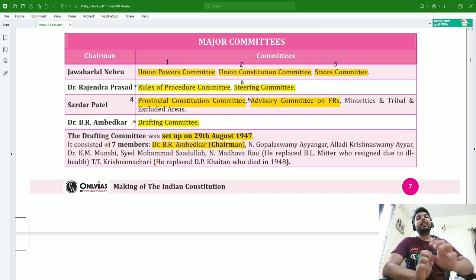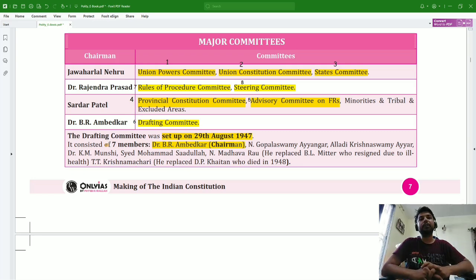Then there were 8 different major committees which were formed, and you have to remember the names of these committees and the chairmen of these committees. Jawaharlal Nehru was the chairman of 3 different committees. One was Union Powers Committee, second was Union Constitution Committee, and third is States Committee.